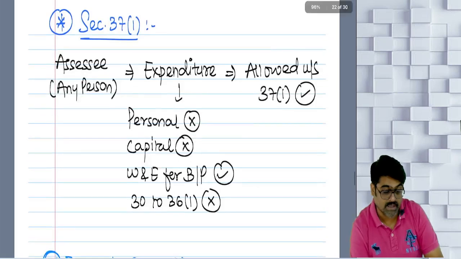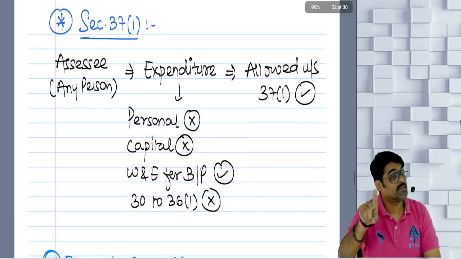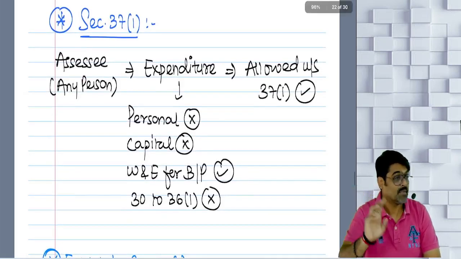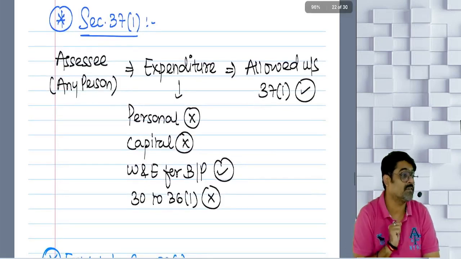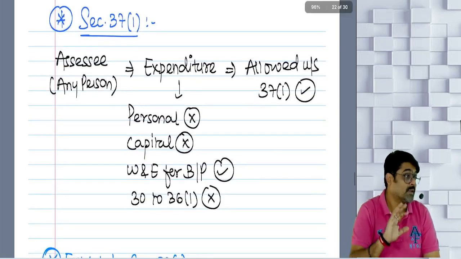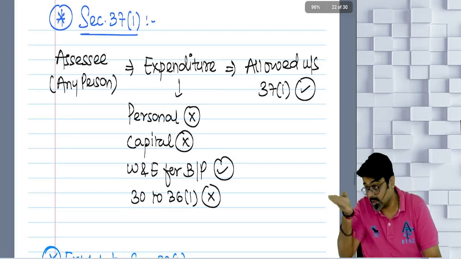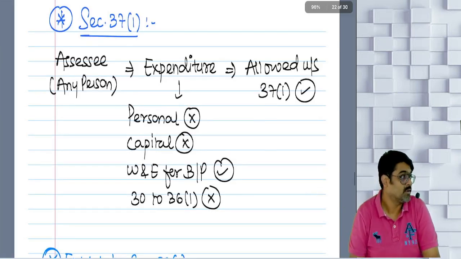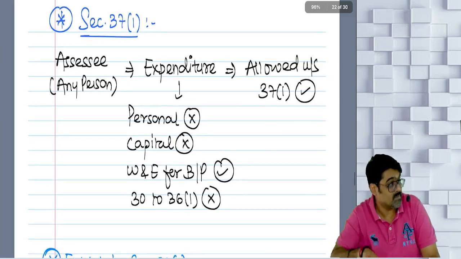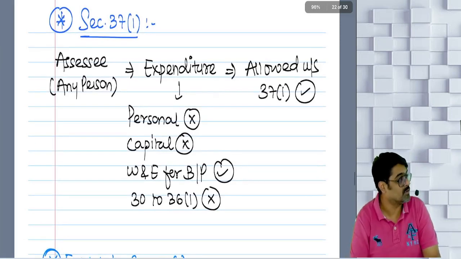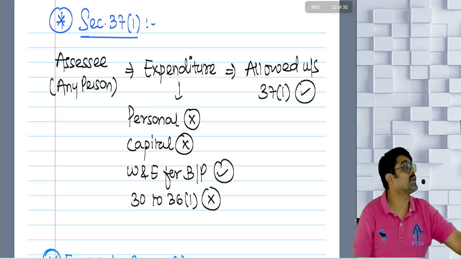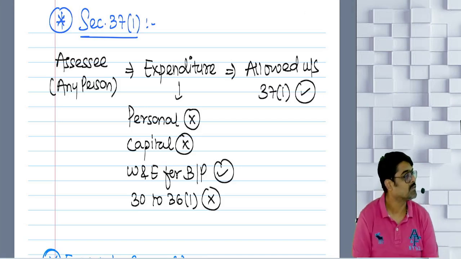Even though all the conditions of 37(1) are satisfied, in the case of certain expenses, the expenses are illegal. So you will come and claim the deduction for illegal expenses also, saying that all the conditions are getting satisfied, give me the deduction.